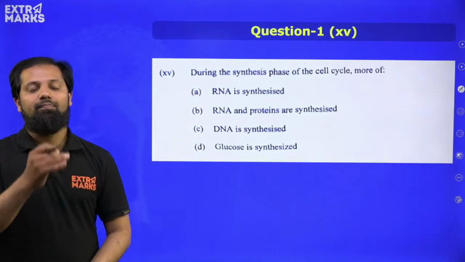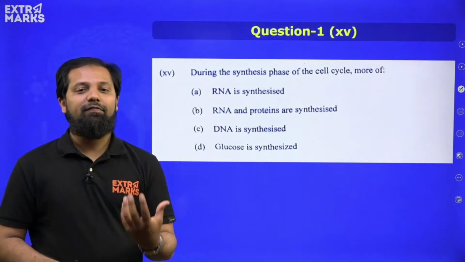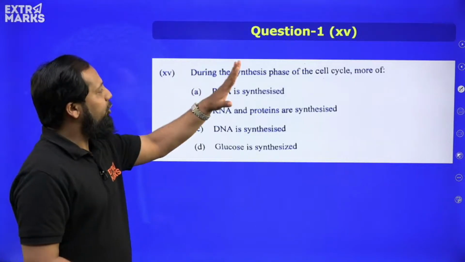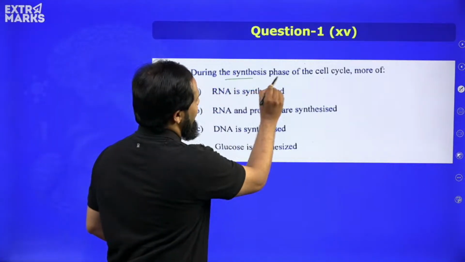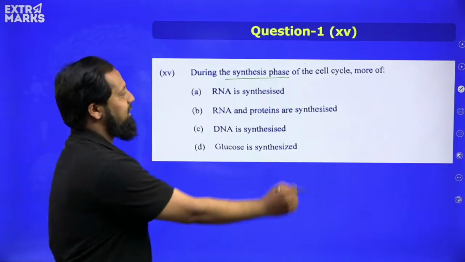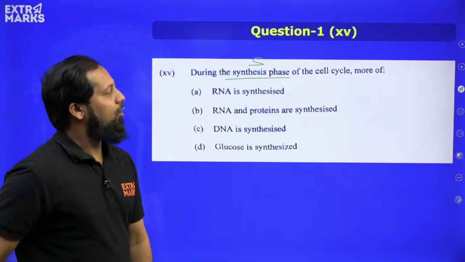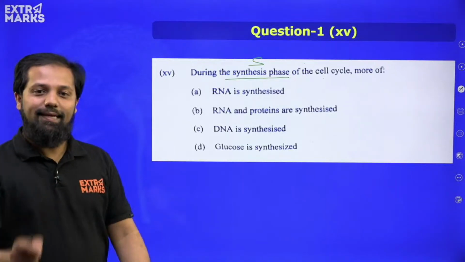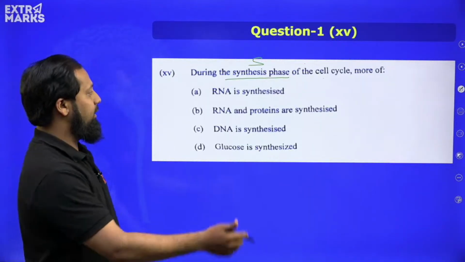Okay, now the 15th sub question, the last sub question of question number 1. During the synthesis phase, which is nothing but the S phase of the cell cycle, more of which molecule or molecules are produced?